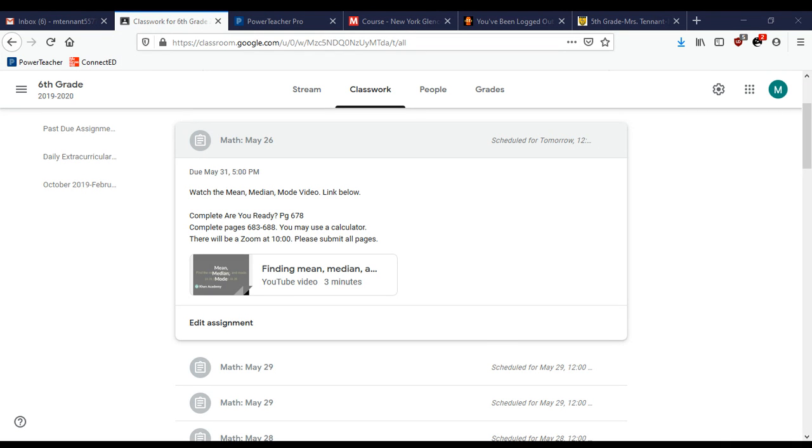How far below the average is 1? Okay, so how many numbers away from the average is 1? You do 7 minus 1, which is 6. How far below the average is 4? 7 minus 4 equals 3. How far below the average is 6? 7 minus 6 equals 1. That's where they're coming up with these numbers.